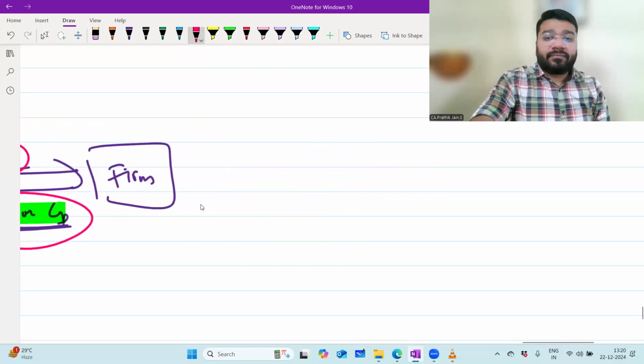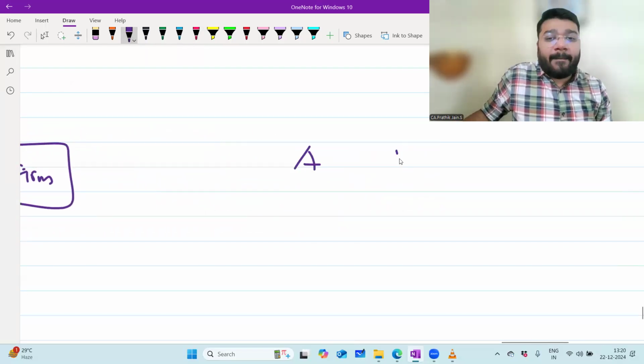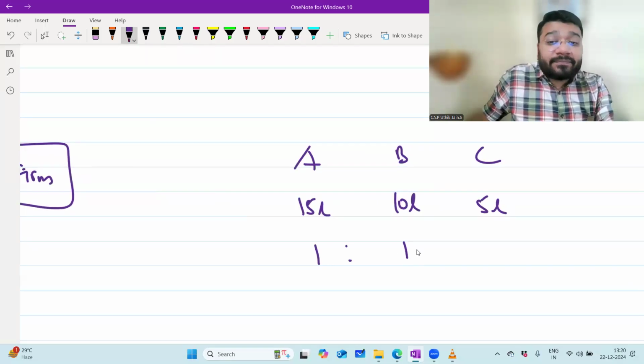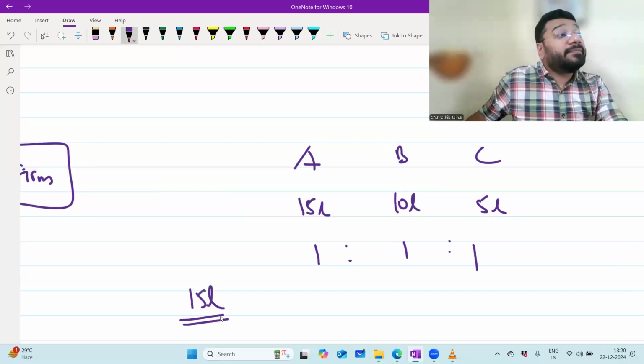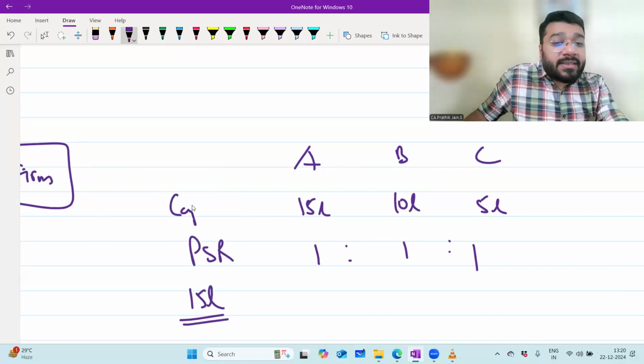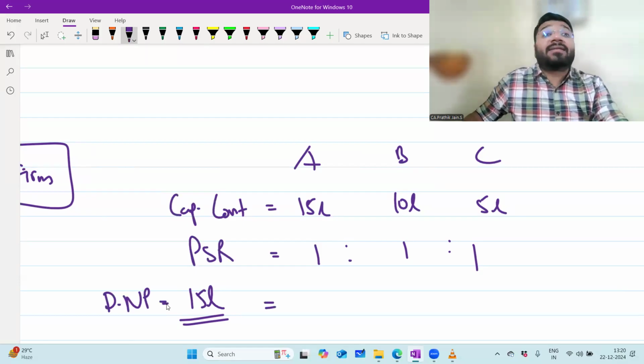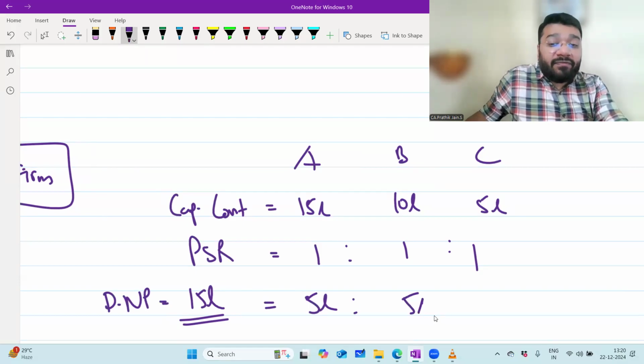Second reason: the three partners A, B, C. A contributed 15 lakh, B contributed 10 lakh, C contributed 5 lakh. Profit sharing ratio is equal. Let's say the actual profit of the business is 15 lakh rupees. Each one of them will get how much profit? Multiply: this is the profit sharing ratio, this is the capital contribution, this is the net divisible profit. Please tell me, what is the profit when I distribute? 5 lakh, 5 lakh, 5 lakh.